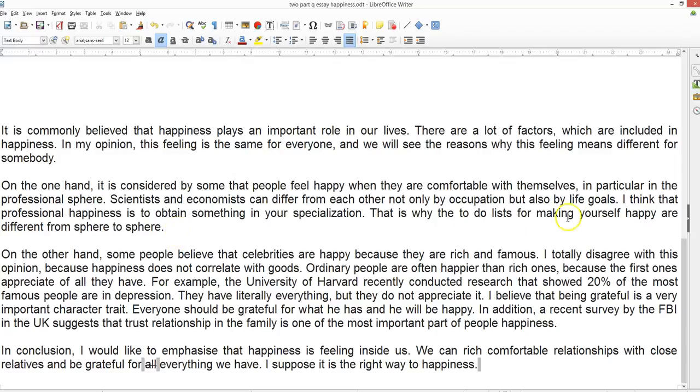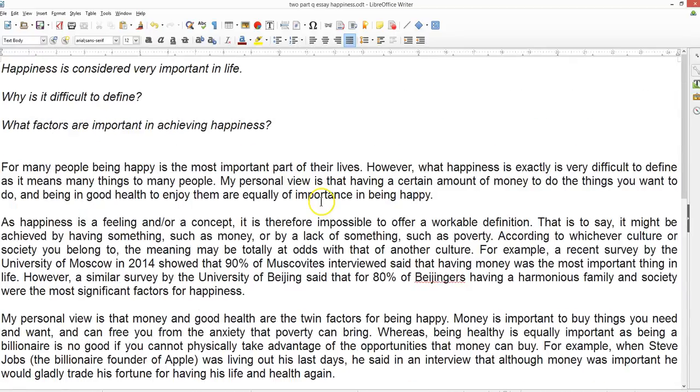Well, it's kind of offering a definition of happiness, and some people feel happy when they're comfortable. The actual question is why. It's not asking you what happiness is. It isn't asking that. It's asking, why is it so difficult to offer a definition of what happiness actually means? So that's what you would need to talk about in paragraph 2.